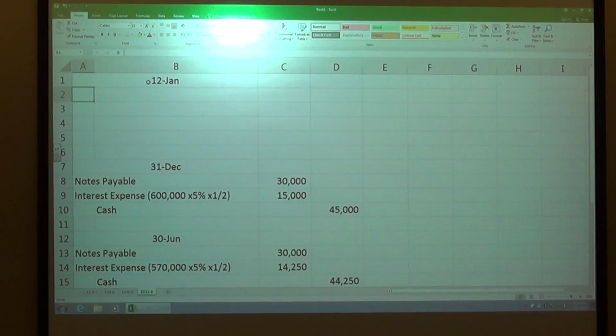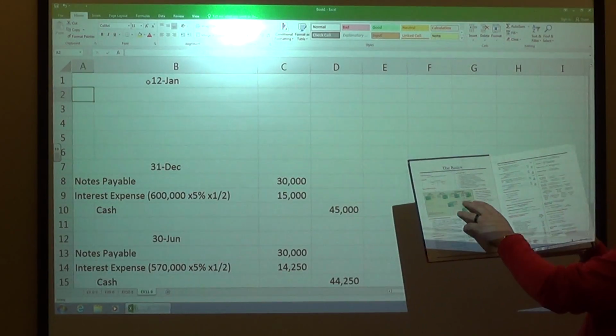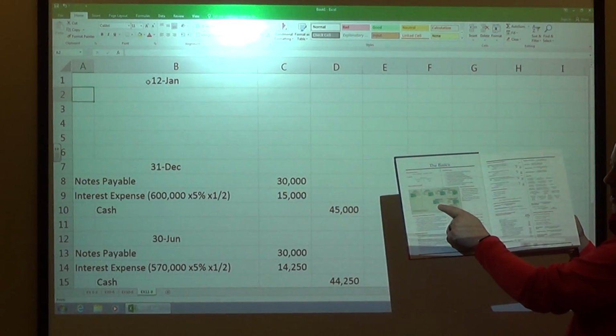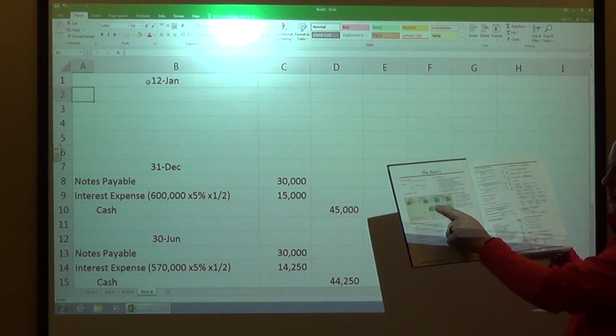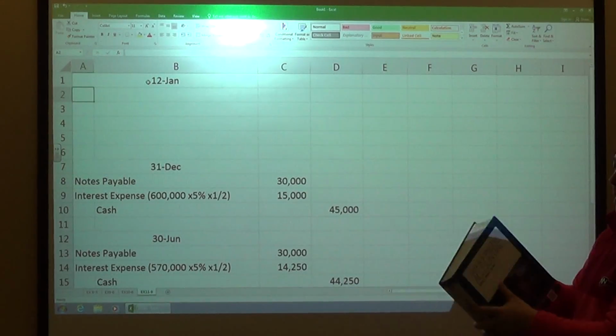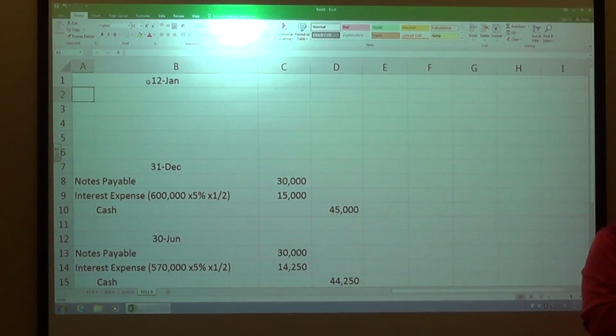All right, so January 12th, start that over again. We have committed a cash dividend that we're going to pay. So remember dividends. If you look at the front of your book, a dividend is typically a debit. It tells you that here. If you look at this chart here, it tells you that it's a dividend. The debit, you need to increase that. So that's what you're going to do here. It also tells you in the back of the book there too.